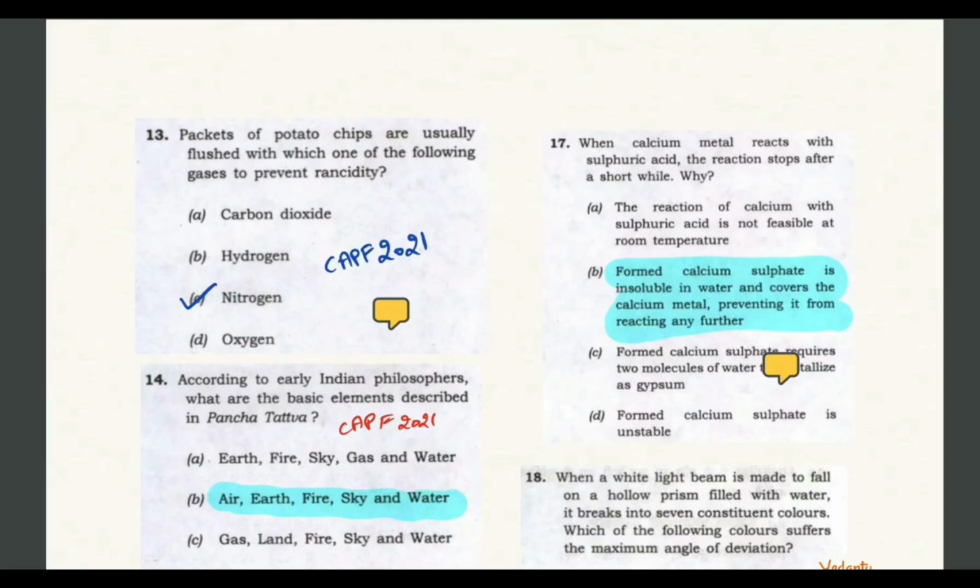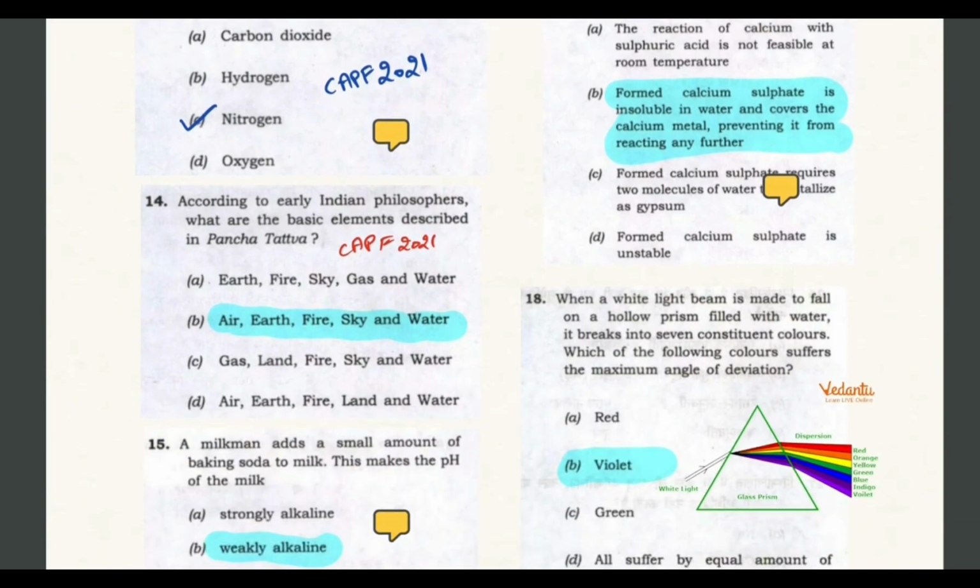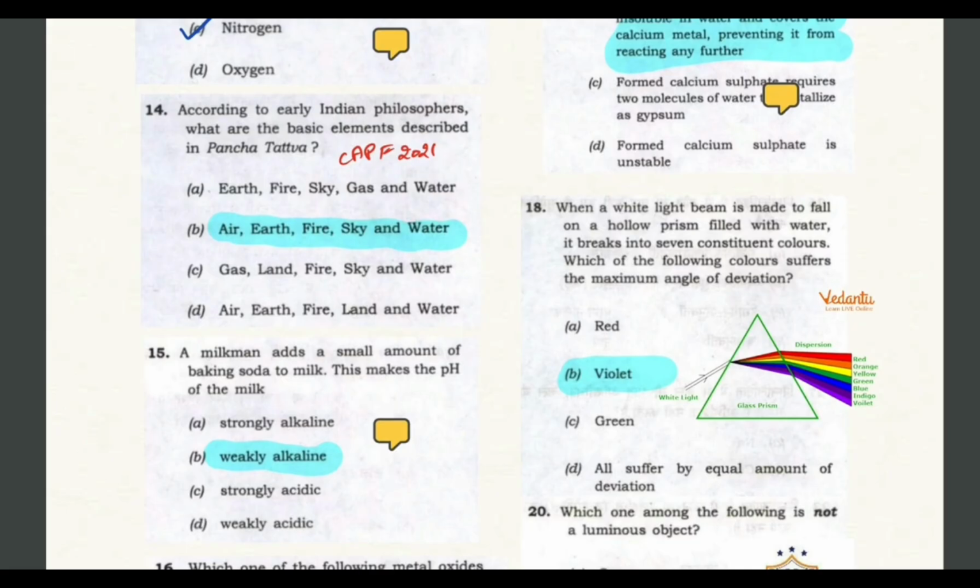When calcium metal reacts with sulfuric acid, why does the reaction stop in a short while? When calcium reacts with sulfuric acid, it forms calcium sulfate, which is insoluble in water and covers the calcium metal, preventing it from reacting any further. So it creates a coating. That's why the reaction stops after a short while. So just remember this. The next question.